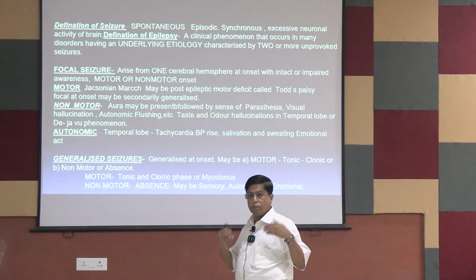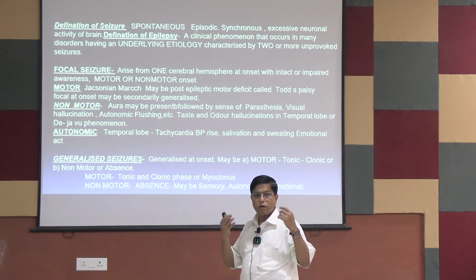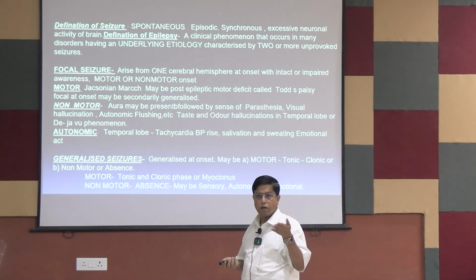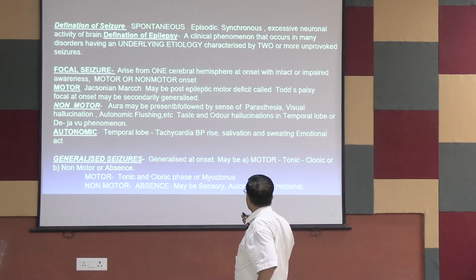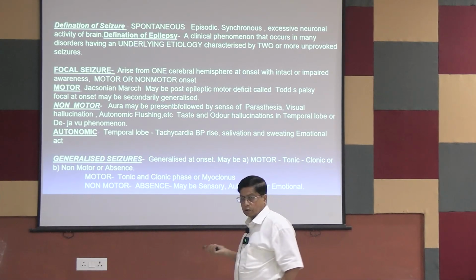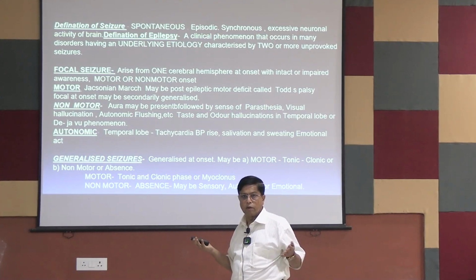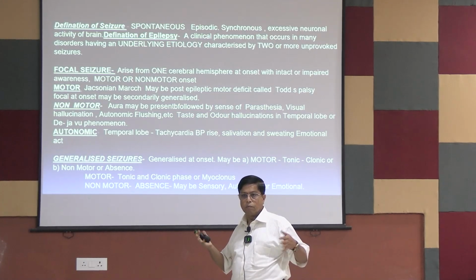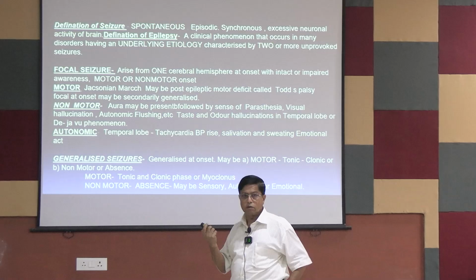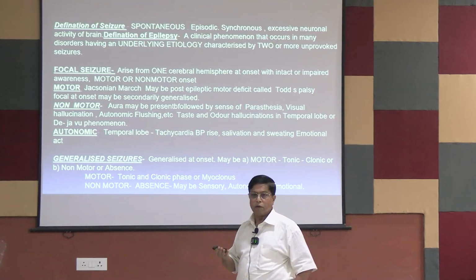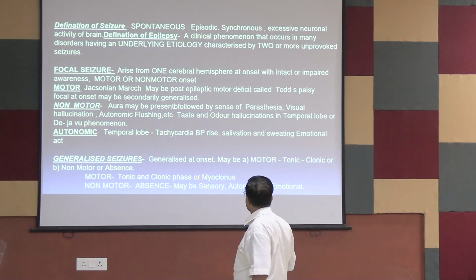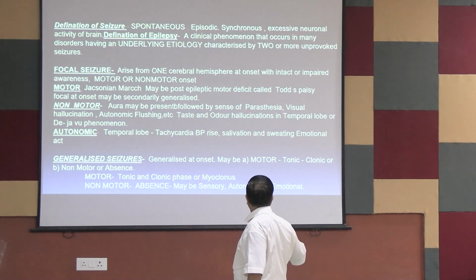Sometimes the rope may not even be there, nothing is there, yet the patient sees something: visual hallucinations. There may also be odor hallucinations. I have already told you, some smell is not there. The patient suddenly feels, I am smelling a very nice flower fragrance in the garden. That may be an epileptic attack. It may be a good smell, maybe a pungent smell, like that. So it's an odor hallucination.